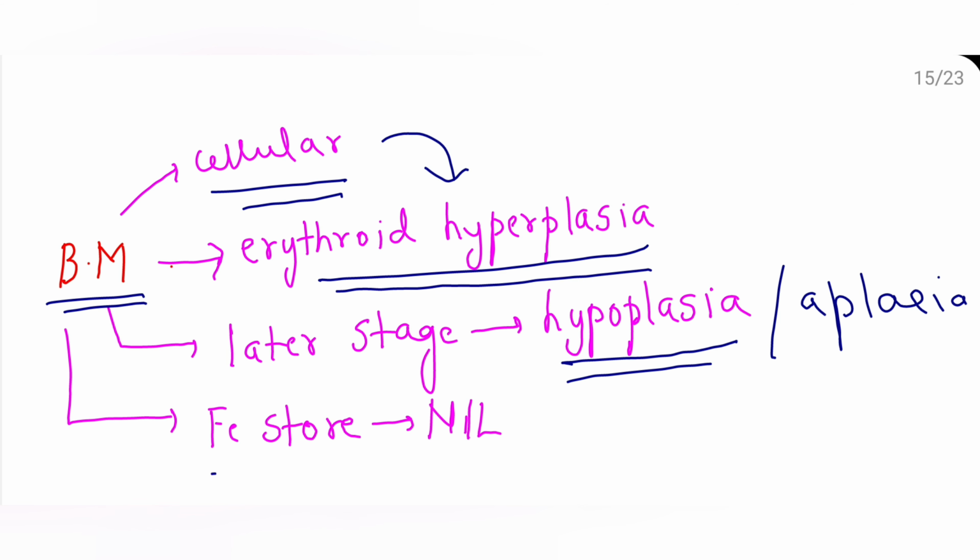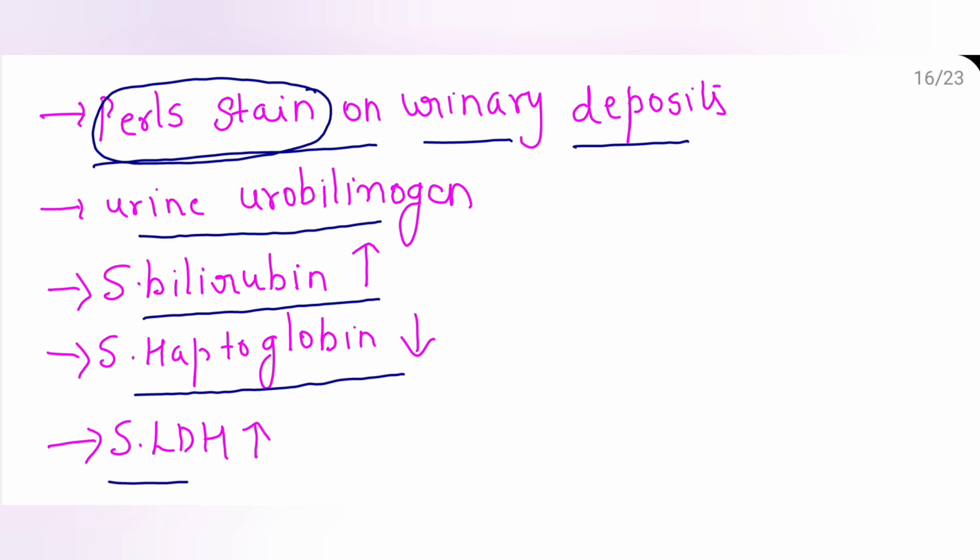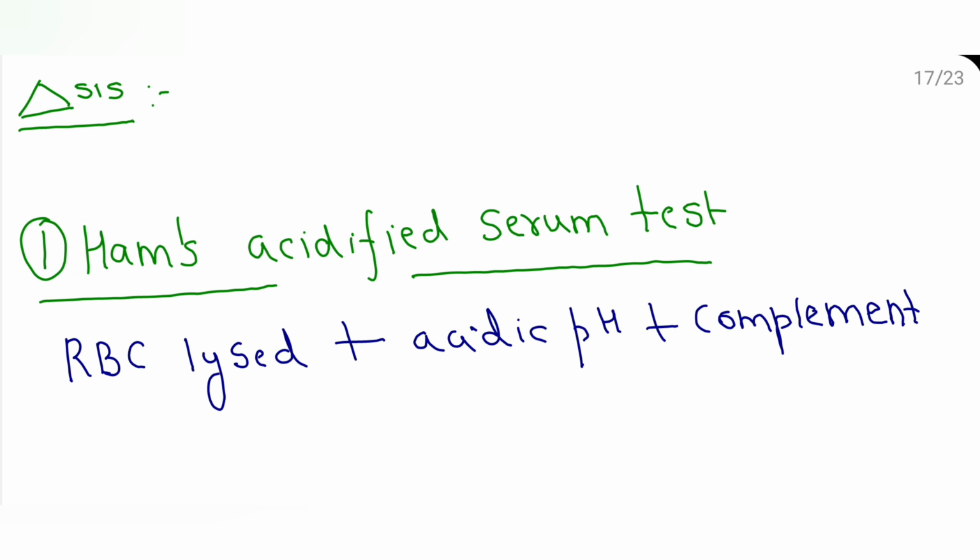Now let me know in the comment section below why Perls stain is used, why it is positive in this case. Okay, and urine urobilinogen is present, and serum bilirubin is raised because of hemolysis. And serum haptoglobin is reduced because it is intravascular hemolysis, and serum LDH level is also increased.